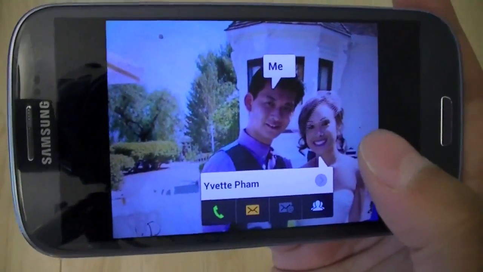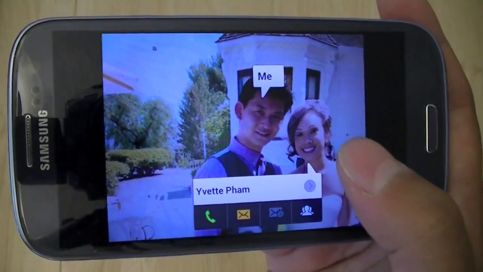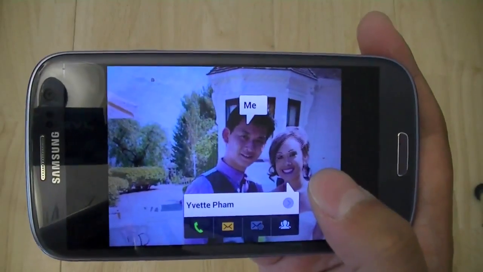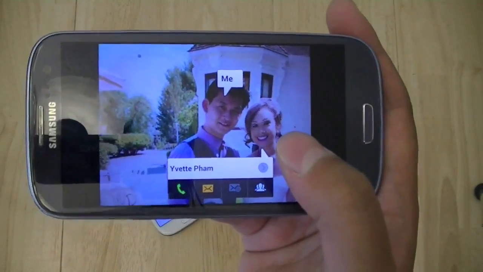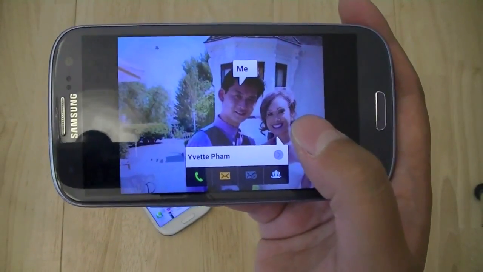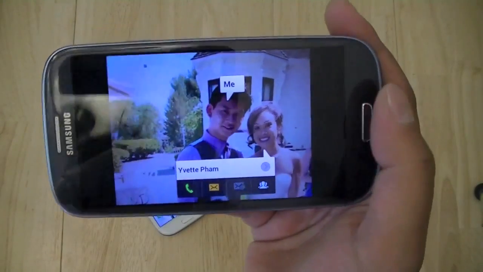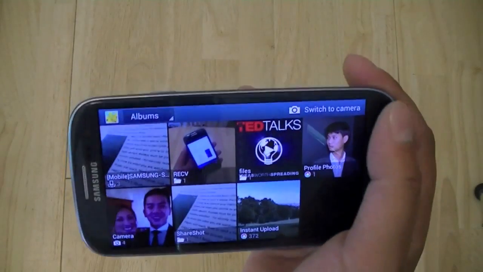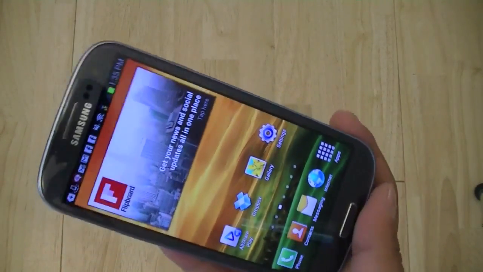So it allows you to not only tag your friend so it knows who you're taking a picture of, but it will allow you to quickly share photos with friends that way more privately than if you were to upload on Facebook, for example. So these are some of the nice little sharing features that are enabled on the Samsung Galaxy S3 smartphone